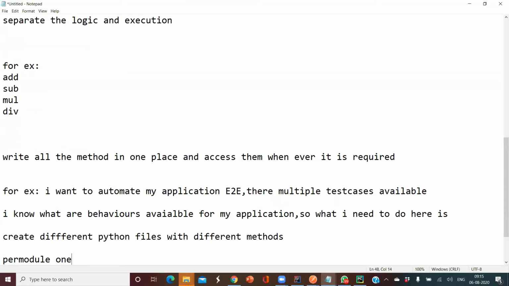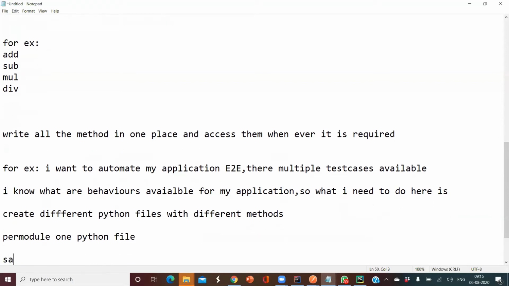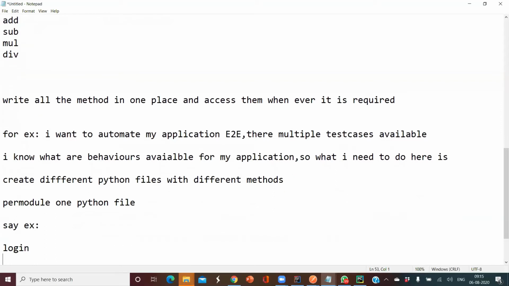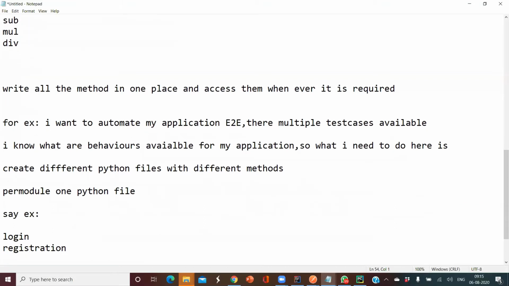Per module you are going to write one Python file. Say for the login module, I'm going to have one page. For registration, I'm going to have one page. For the summary page, I'm going to have one page. Like that, one file will be created for each.